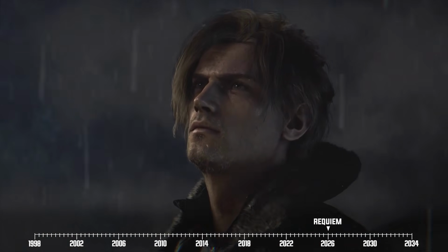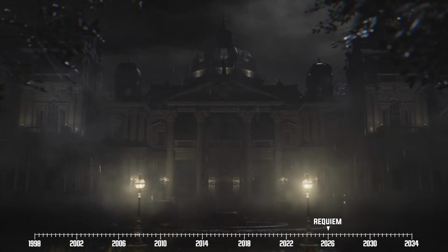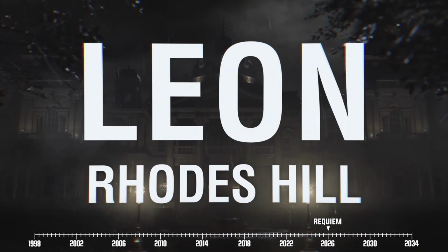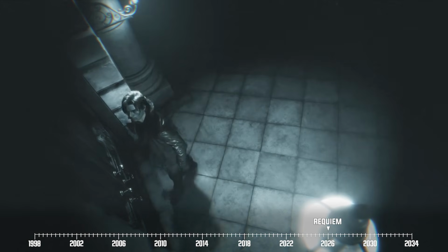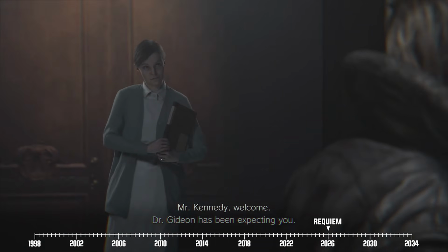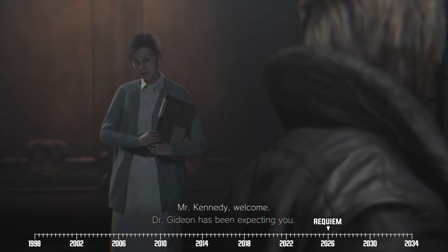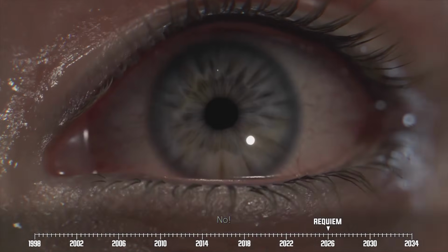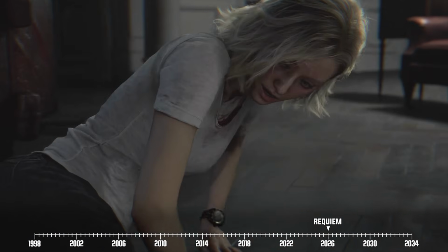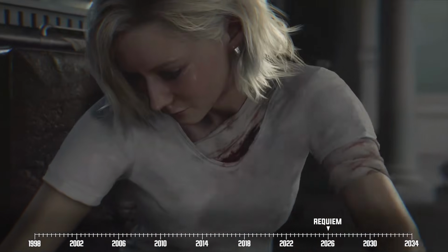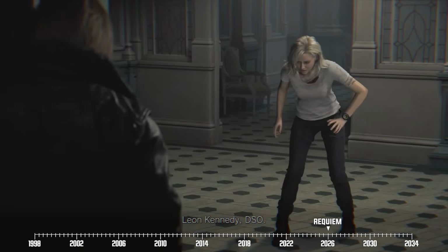Without any other leads, Sherry works her magic and tells Leon to make his way to a place called Rhodes Hill Chronic Care Center, a medical facility that was once owned by Umbrella. Rhodes Hill eventually came into Gideon's possession after Umbrella folded in the early 2000s. Back to Grace, our heroine eventually reawakens at Rhodes Hill. Even better, she soon manages to free herself from Gideon's clutches and link up with Leon.